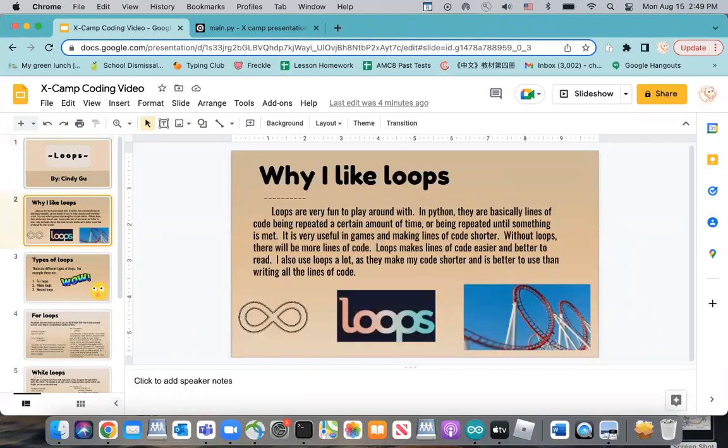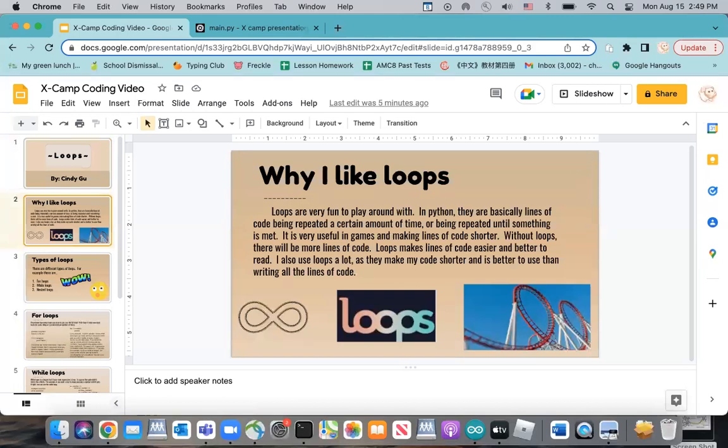Why do I like loops? Loops are very fun to play around with. In Python, they are basically lines of code being repeated a certain amount of times, or being repeated until something is met. It is very useful in games and making lines of code shorter. Without loops, there will be more lines of code. Loops make lines of code easier and better to read.